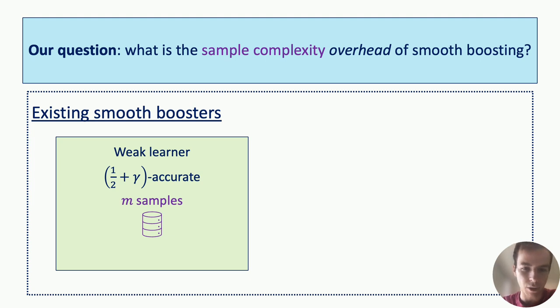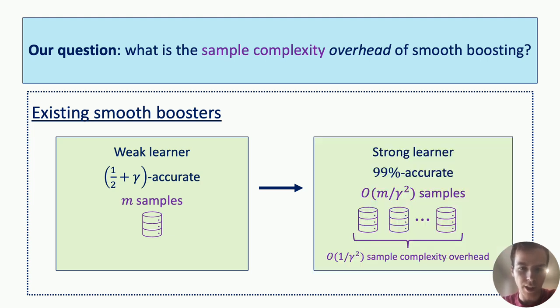Let's say that this weak learner uses m samples to learn. Then the smooth boosting algorithm will upgrade this into a strong learning algorithm that achieves accuracy 99% and uses m over gamma squared samples. So the overhead here, the number of samples that you need, is a multiplicative 1 over gamma squared factor relative to the sample complexity of the weak learner.